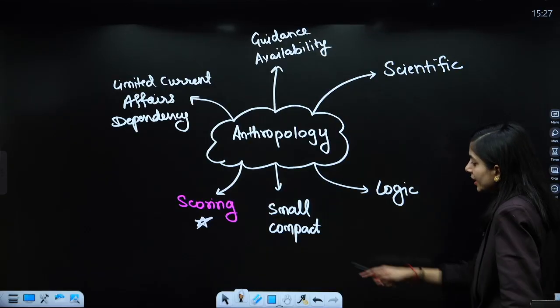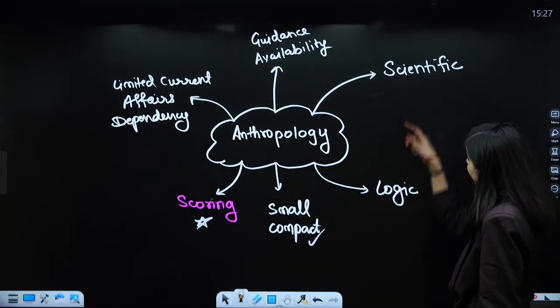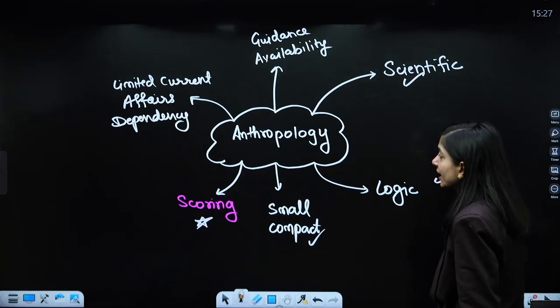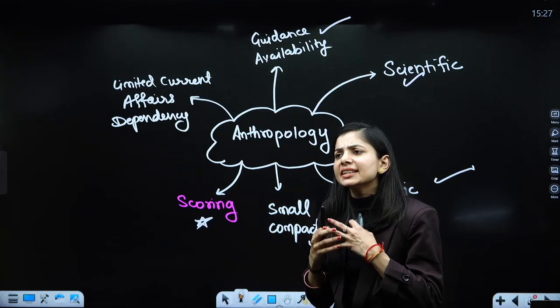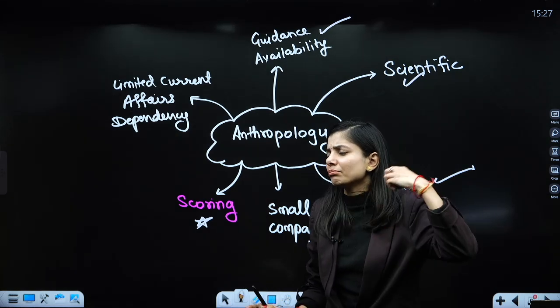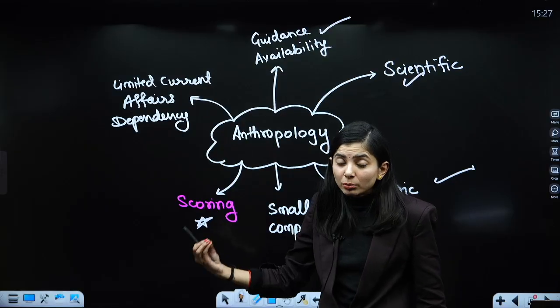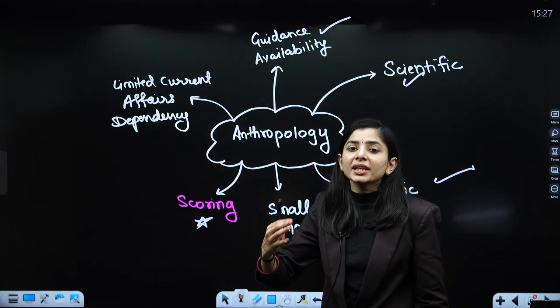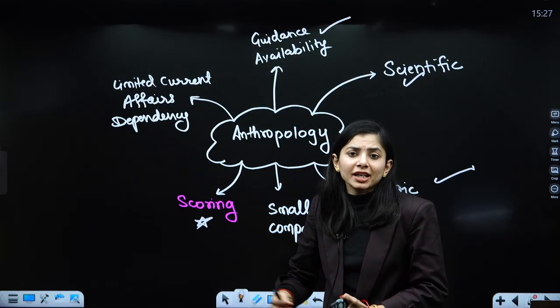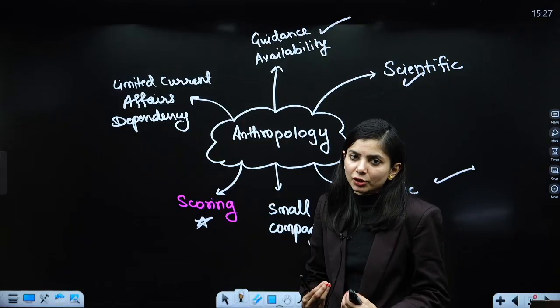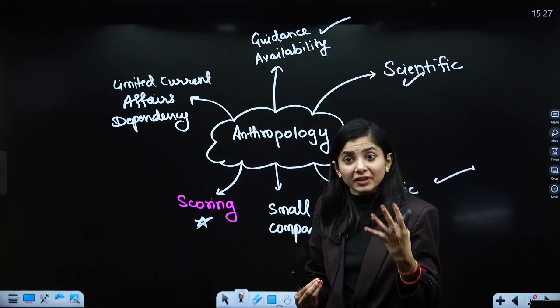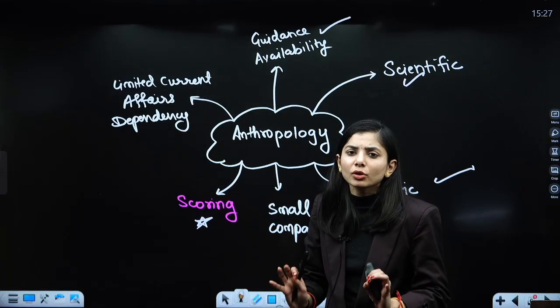Other than this, it is small, it is compact, it is scientific as well as logical. For anthropology, guidance is available in abundance. You can get multiple test series, there are so many books available, so many answer writing modules, enrichment classes, there is ample material available for this optional. So in terms of guidance, there is not going to be any scarcity.